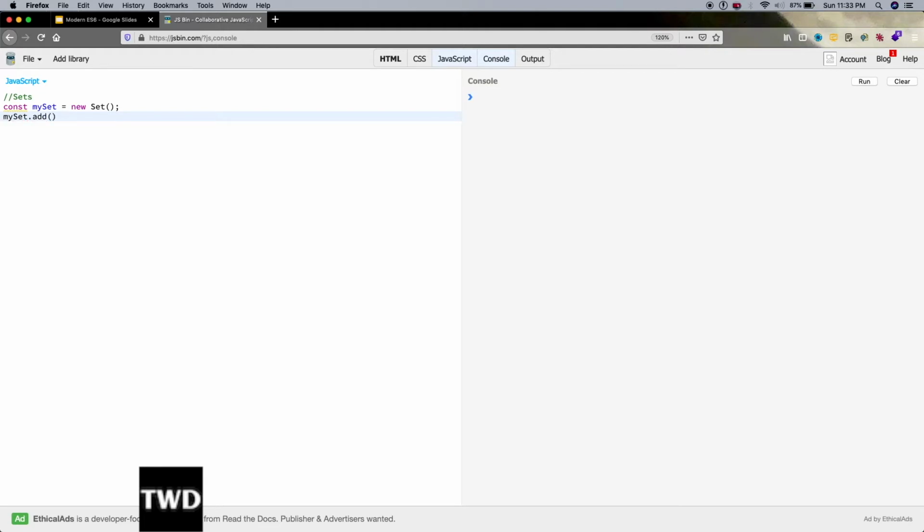You can think of it as an array with unique values. Right now it has just one item, so let me add 3 items: 1, 2, 3.